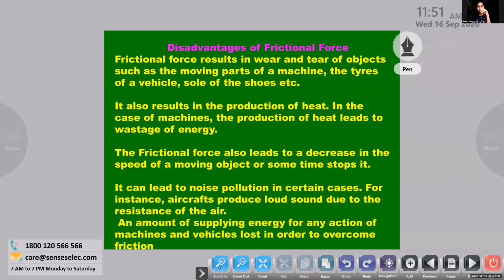Frictional force results in wear and tear of the object, such as moving parts of machines, the tires of a vehicle, soles of shoes, etc. Okay, stop it. So what is that? You know that every year you have to buy new school shoes, new t-shirt, new uniform sometimes. Because sometimes it will be faded, sometimes it starts tearing and wearing.